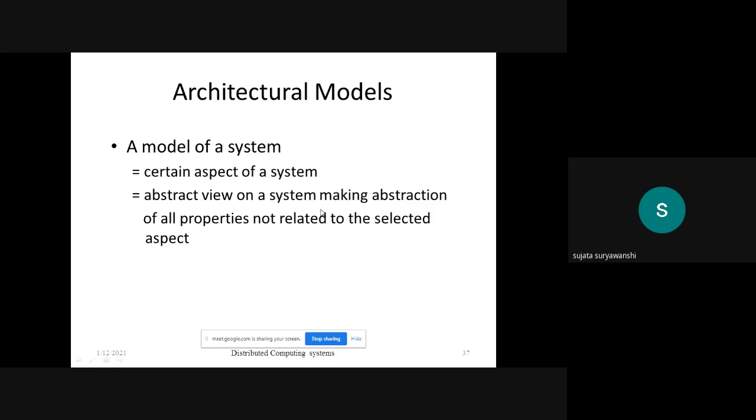The architectural model deals with the organization of components across the computer network and their interrelationship. It is a collection of different components which are located on the network, on different locations, and these components are connected through the network. Why are these components connected?